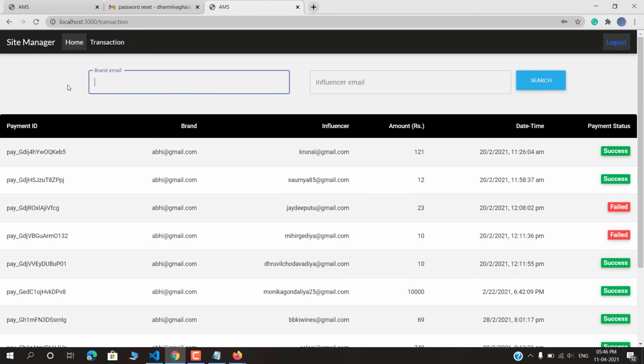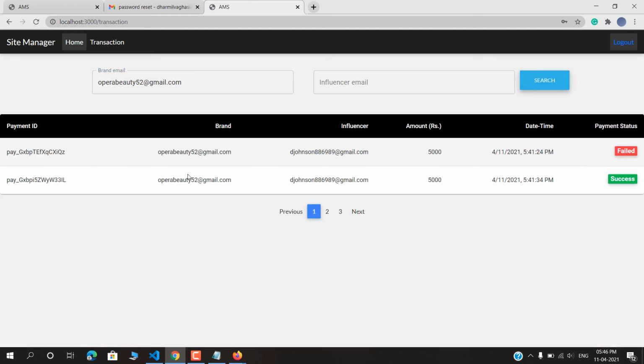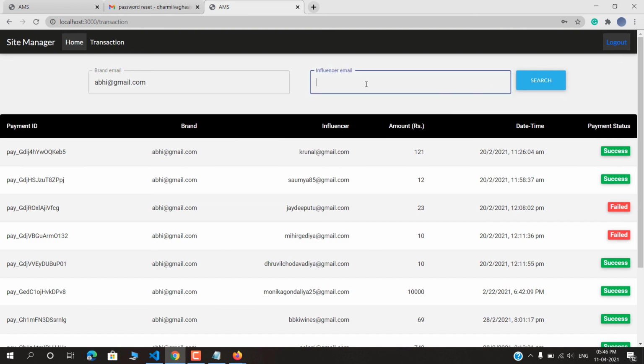So previously we have done from Opera Beauty. It will show here that we have done 2 transactions. One failed and one succeeded. So we want to see the transactions of both the brand's email and the influencer's email.